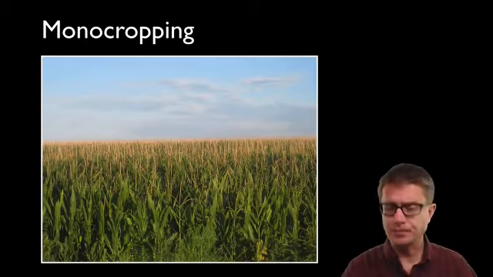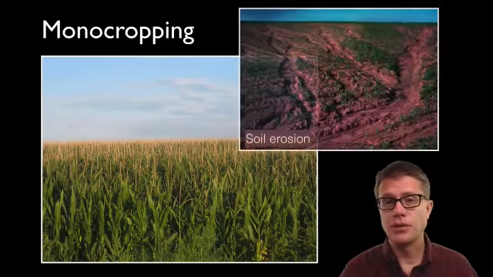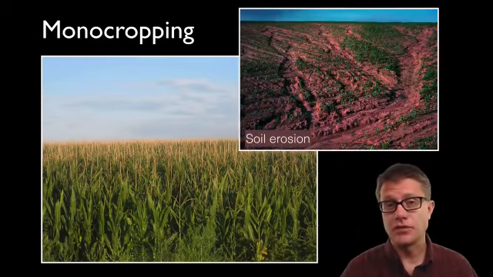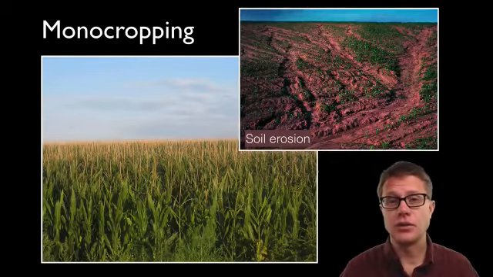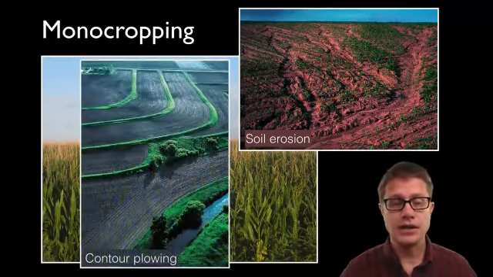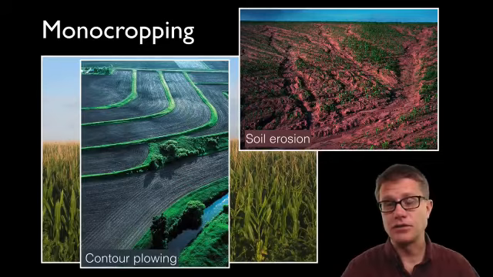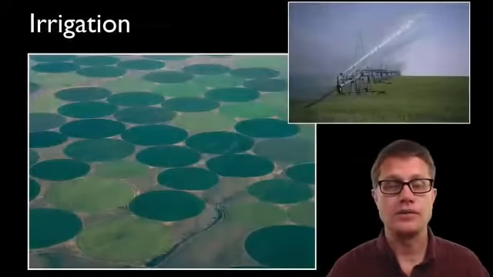What's great about that? You become really good at planting corn and taking care of corn. It's easier to plant this way. It's easier to harvest it as well. What are some of the problems? Well, we have a decrease in biodiversity, and it can lead to things like soil erosion. You have to harvest all that food at the same time. Rain can wash that really valuable soil away. So what could we do to prevent that? Things like contour plowing, where you're plowing with the contour of the field, keeps it flat. The surface is flat, so we have less of that runoff.